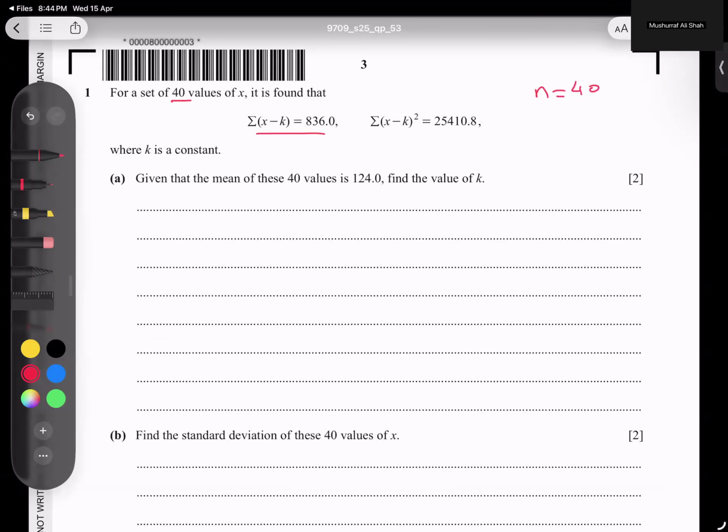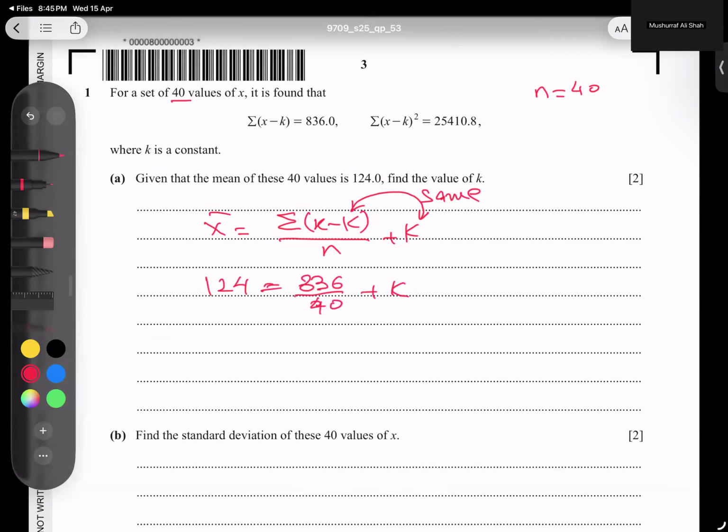And he has given these two, one for the mean and one for the deviation. And he has given that the mean is 124. Find k. You must know the coding method formula, and the formula for the coding method is sigma x minus k by n plus k. This number k comes here always, the rule. So mean I'm going to replace by 124, this value I'm going to replace by 836, and n is 40 and k unknown.